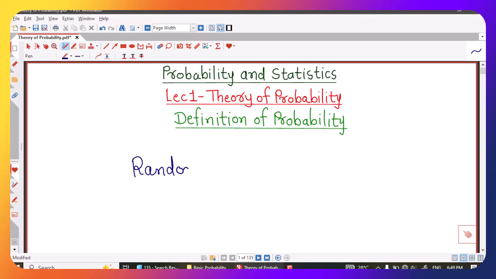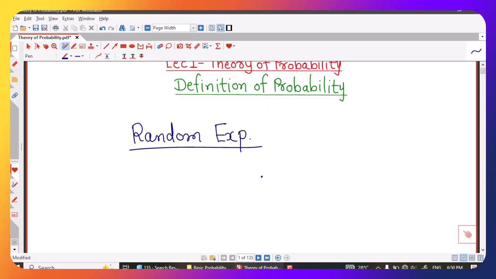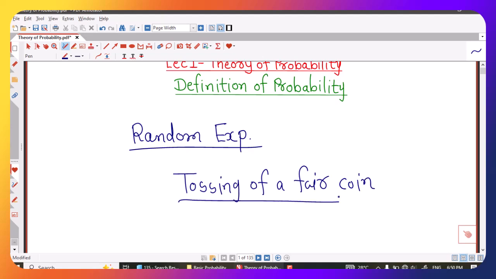So, first we have to understand the meaning of random experiment. We are familiar with the experiment, but random experiment is that type of experiments whose outcomes or results are known in advance. For example, if we consider this experiment, tossing of a fair coin, we are already familiar with this standard example.